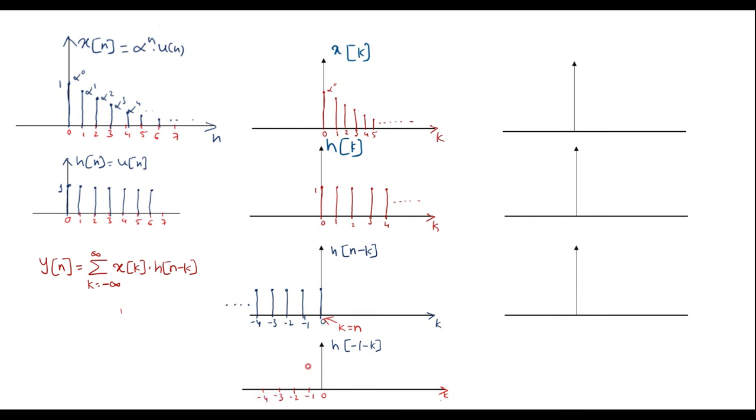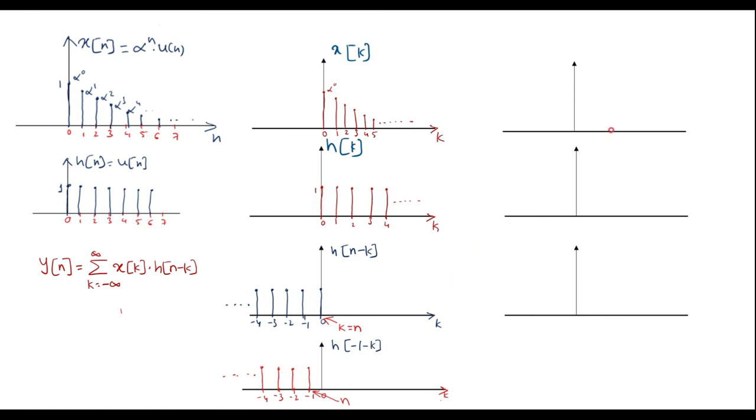So now the signal will begin from k equal to minus 1. So this will be continued till infinity. Now we can observe that the value of this is n. That is upper limit, which is n.